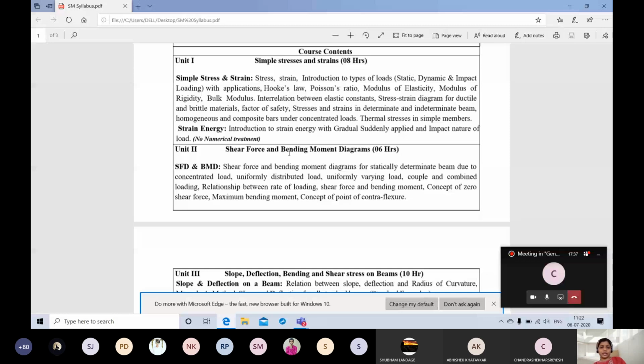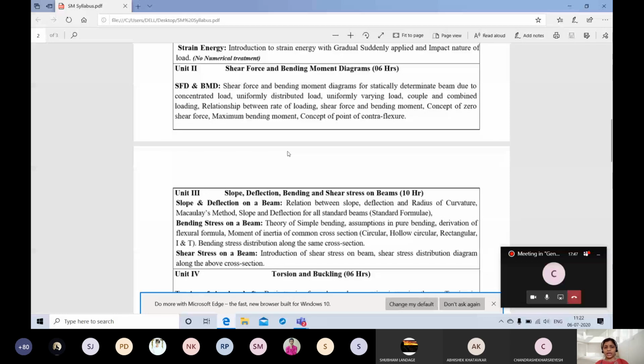And unit 2, this is important here, shear force and bending moment diagram. I think you have done shear force diagram. You have to find out what is SFD and BMD. I think you have found out the forces and all that. What will be the forces on the x-axis, y-axis, then couple. It has been covered, I think, in your mechanics.